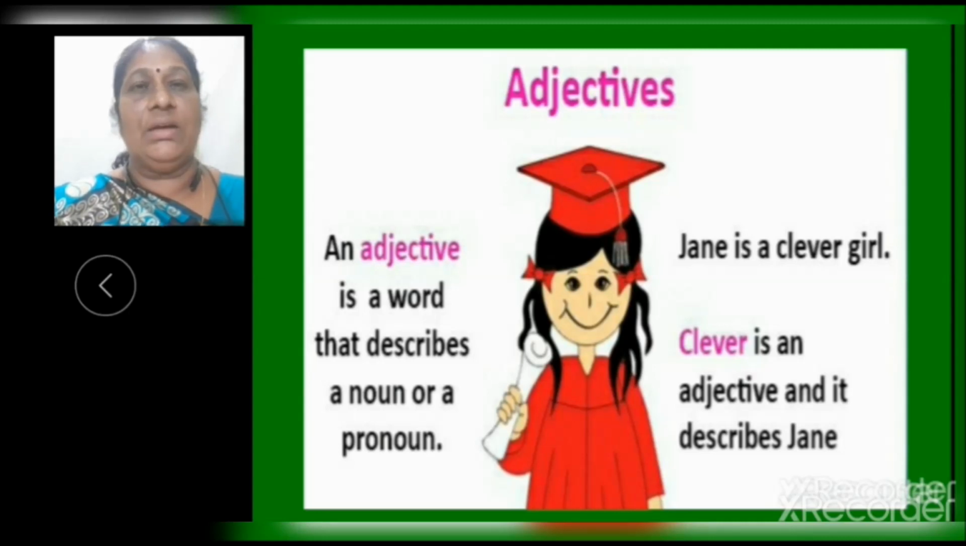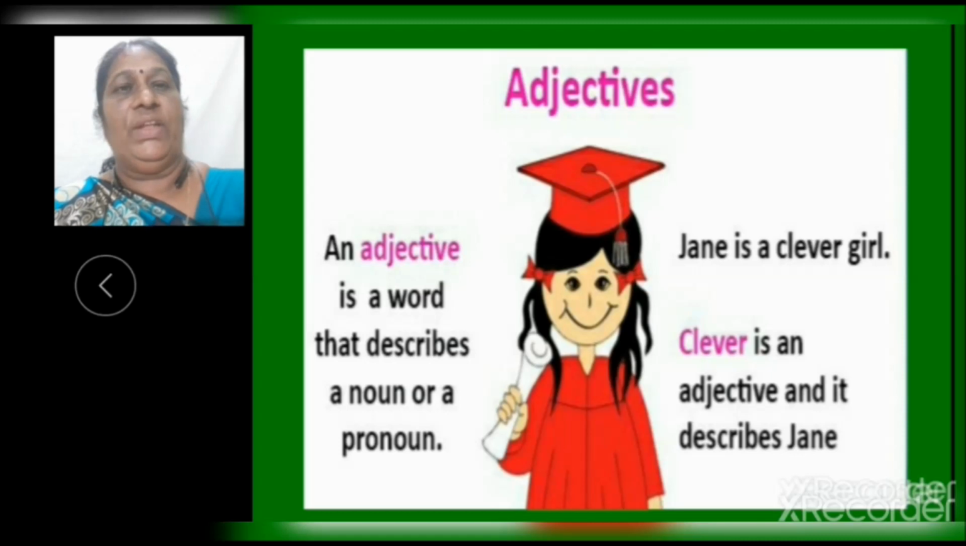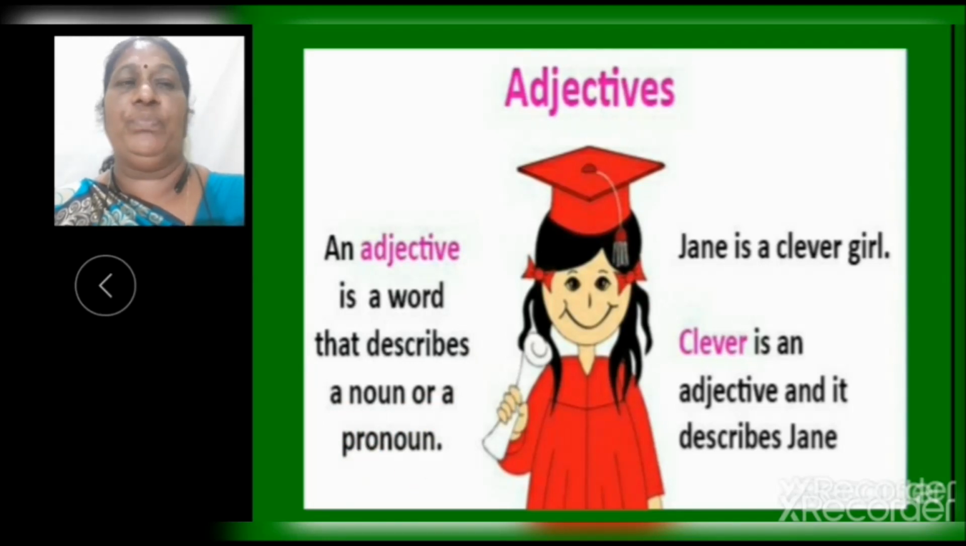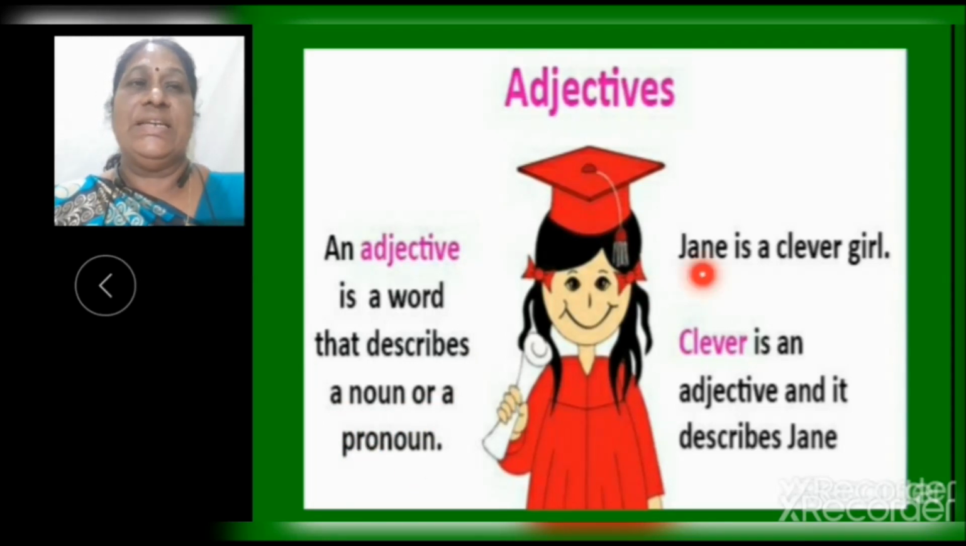Now children, let us move to the next slide. Children, we will learn about adjectives. What is an adjective? An adjective is a word that describes a noun or a pronoun. For example, Jenny is a clever girl. Clever is an adjective and it describes Jenny. Now let us see some more examples for adjectives.